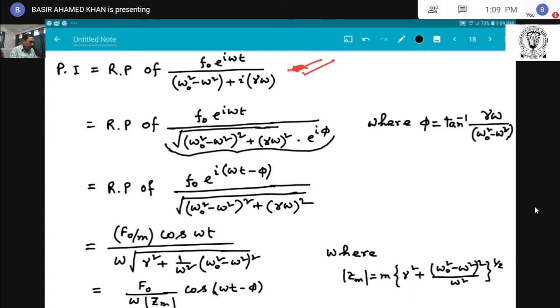because we know that x plus iy is represented as the square root of x square plus y square into e to the power i tan inverse y by x.